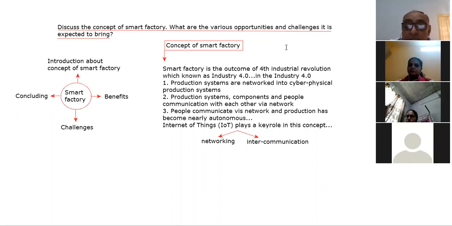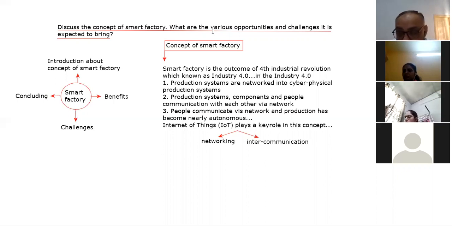So that is the Internet of Things. There are so many automated things, like automatic cars now. Everything is based on Internet of Things technology only, where communication is there between the two things.